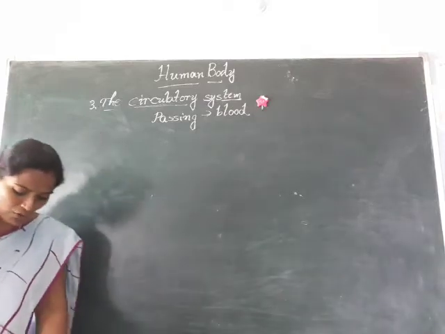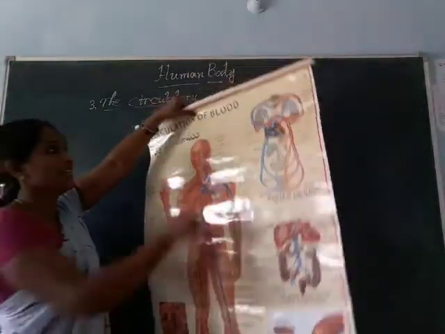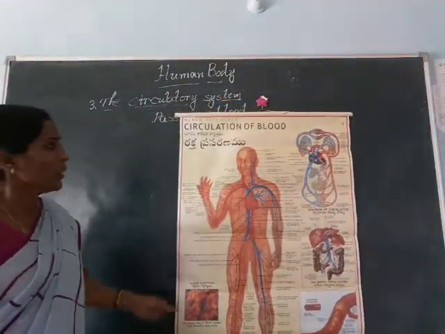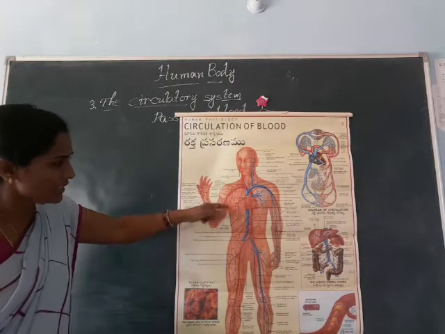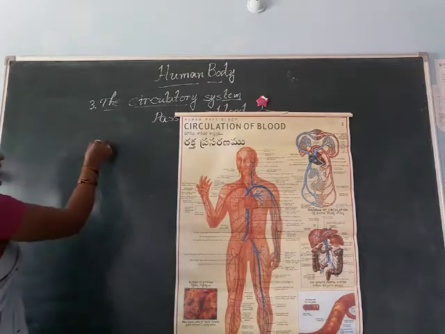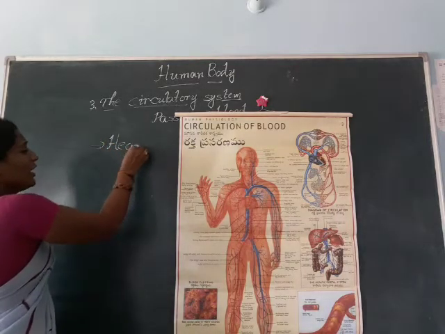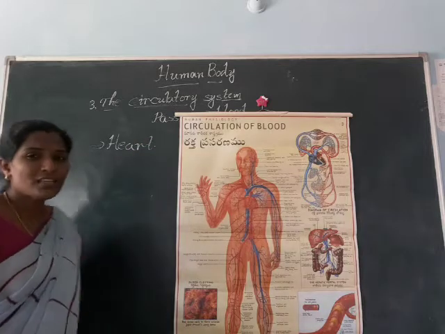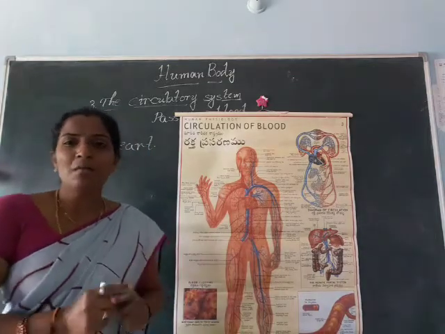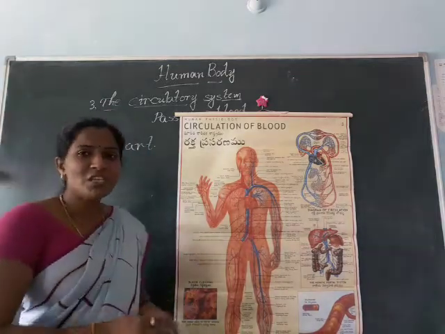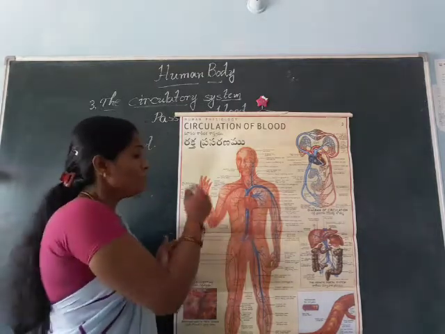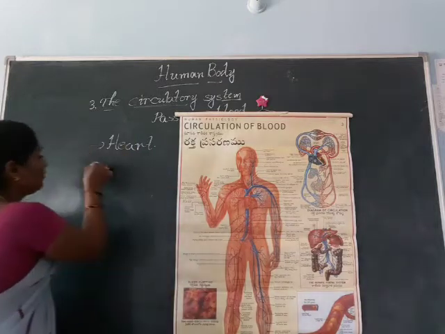So here I want to show the picture of the circulatory system. This is the picture of the circulatory system. Okay, and see, first of all, this is our heart. This is our heart. You already learned in your earlier classes what the function of the heart is. The heart pumps the blood to the whole body. Okay, the blood which is produced from that food comes near the heart through the blood vessels.